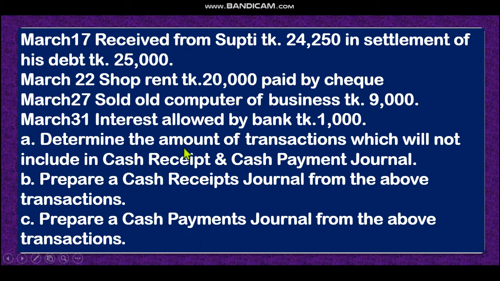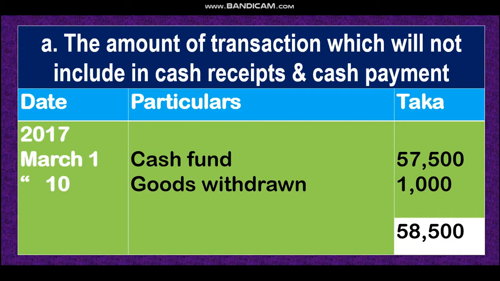Dear student, look at "determine the amount of transactions which will not be included in cash receipt journal and cash payment journal." That means which transactions will not be recorded in the cash receipt or cash payment journal. All of you know that in the cash book we record only cash transactions. That means non-cash transactions we will not record. For this math, look at the box. First you will write the date, then the transaction as particulars, then the amount. Let's see the math.